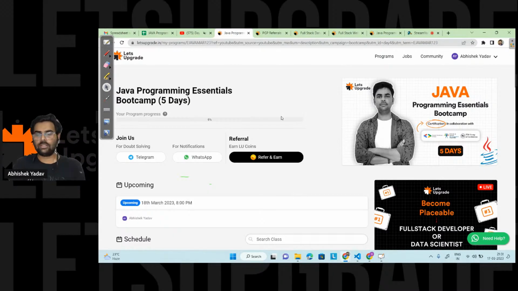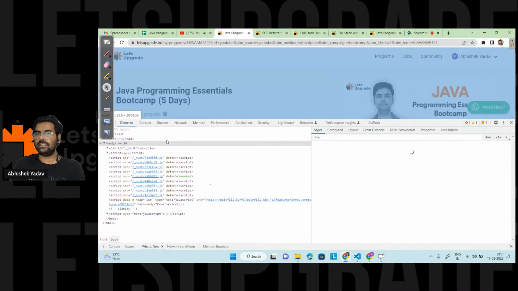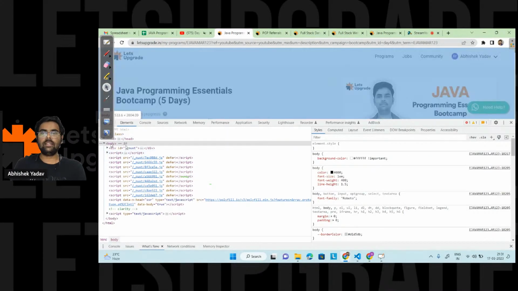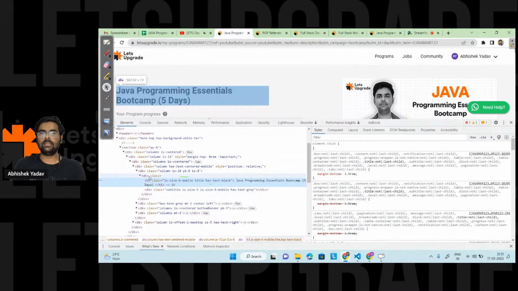And if I show you the code of this site, here you can see the code in the element panel. If you open this part, yeah, this one, you can see everything is written in HTML and CSS, right? Here you can see Java programming essentials is written, and for that we have to take a different session. If it is possible, I will try to take that one.